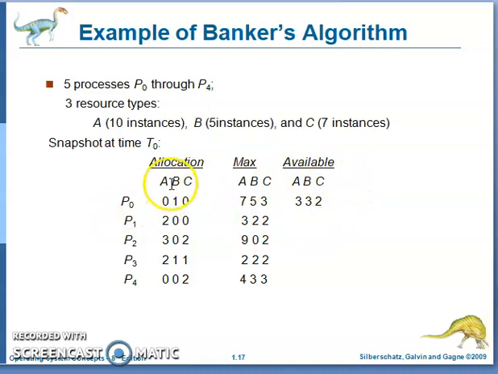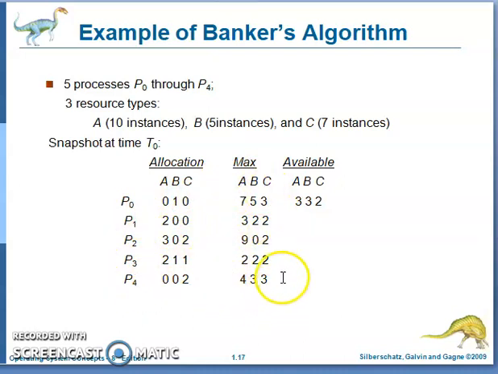Allocation means, for P0, there are A, B, C, 3 resources. For P0, 0 instances are allocated of resource type A, 1 instance is allocated of resource type B, and 0 instances are allocated of C. Similarly, P1 200 means there are 2 instances of resource A, 0 instances of B, and 0 instances of C. This is the allocation.